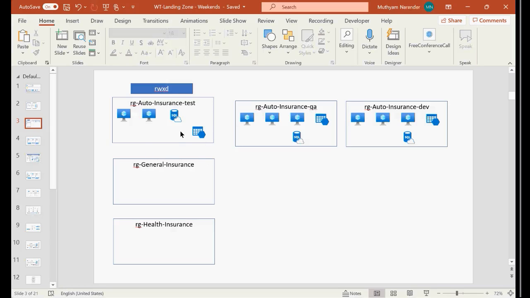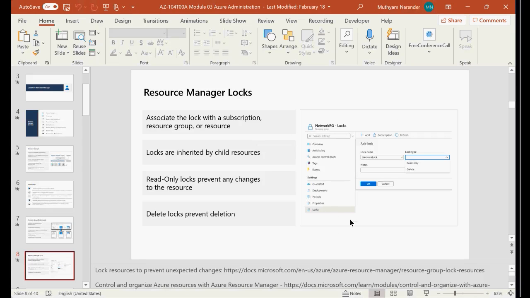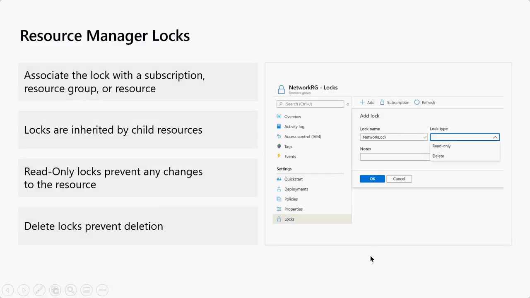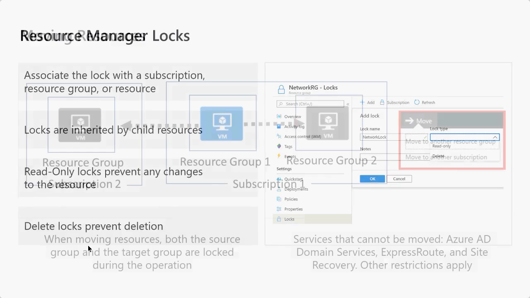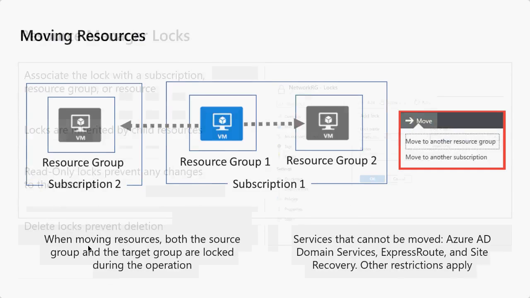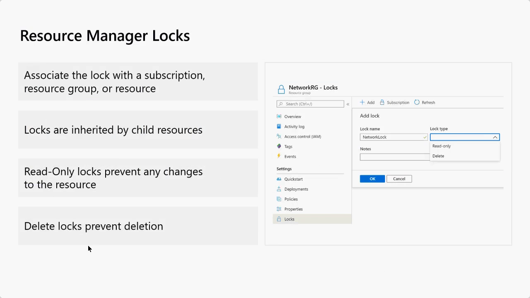So to overcome such situations, we have locks. Locks will protect my critical workloads against accidental deletions: read-only locks and delete locks, right? So likewise, we have locks. Any questions so far?